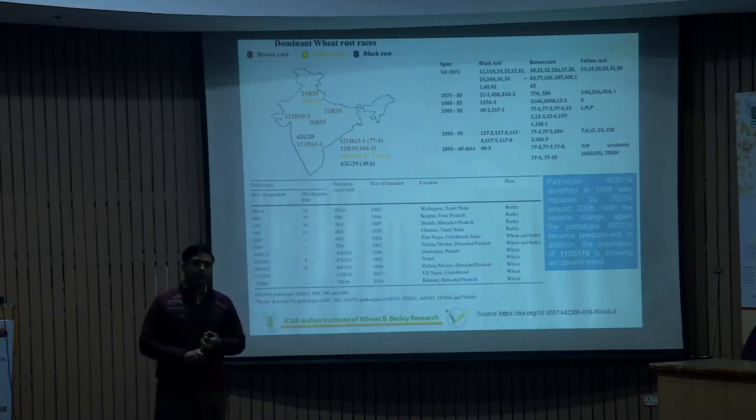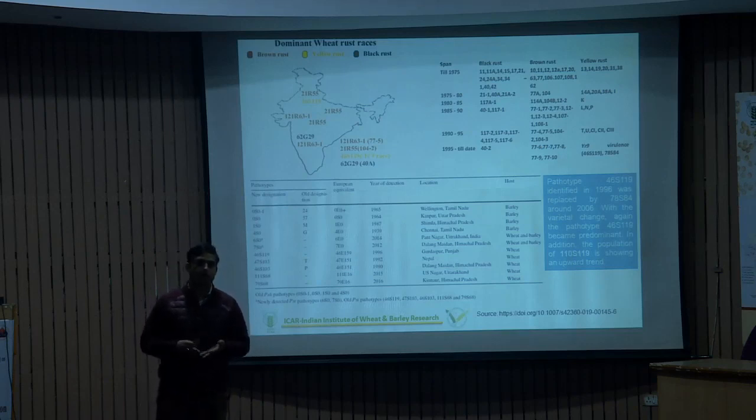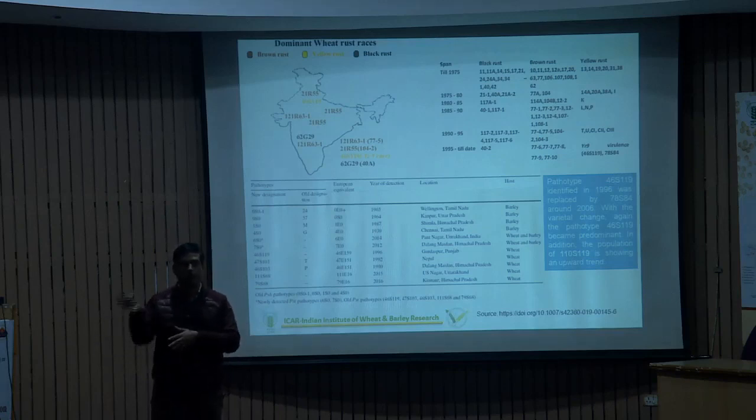Because in nature there are different types of combinations and crosses going on, because the rust multiplies and shows variability due to 2 or 3 different mechanisms like mutations and recombinations. This particular fungus has both systems, sexual as well as asexual variation. So there are 5 different types of mechanisms which operate and lead to variation in this particular fungus.